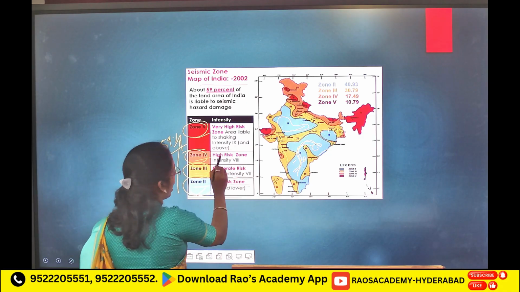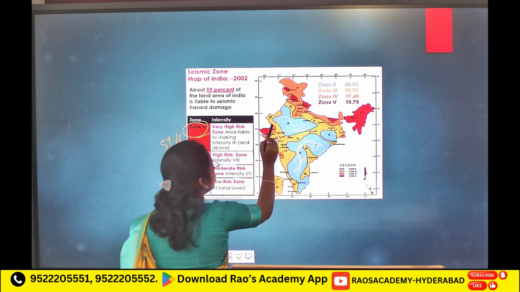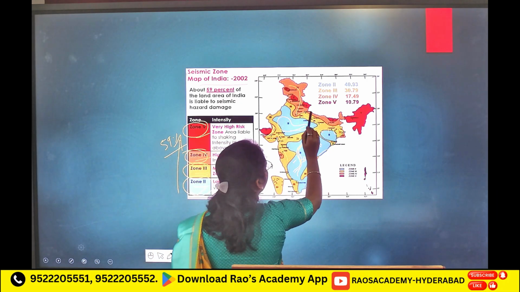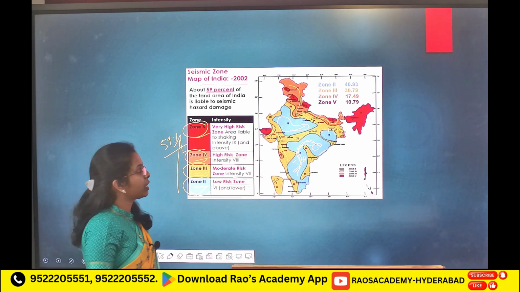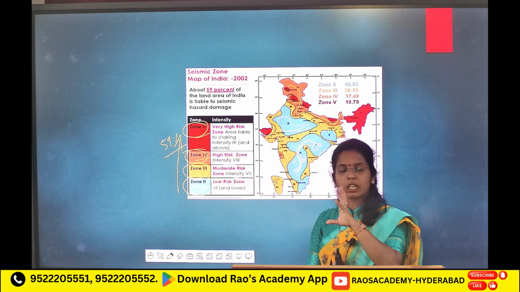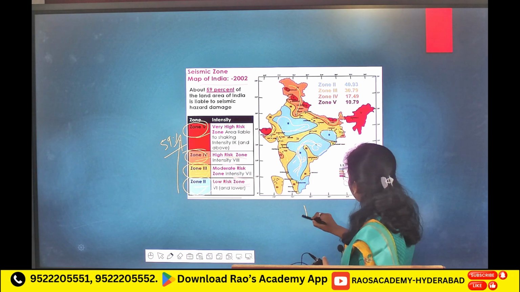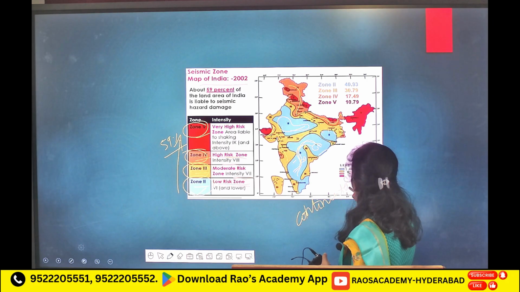And zone 4, high risk zones. Here it covers almost all the northern states. When you take Himalayan states, they come under zone 4 and zone 5, because of continental convergence, you see, right?